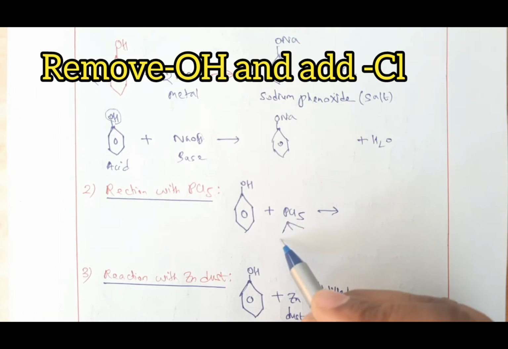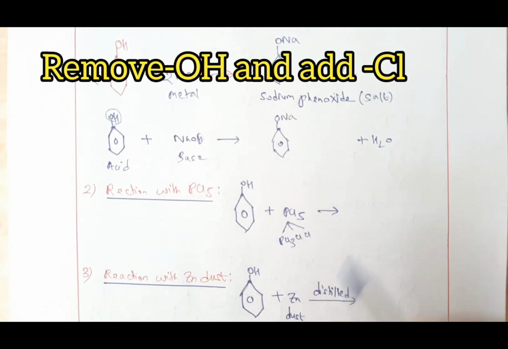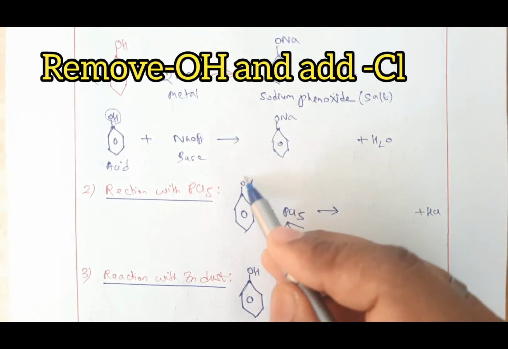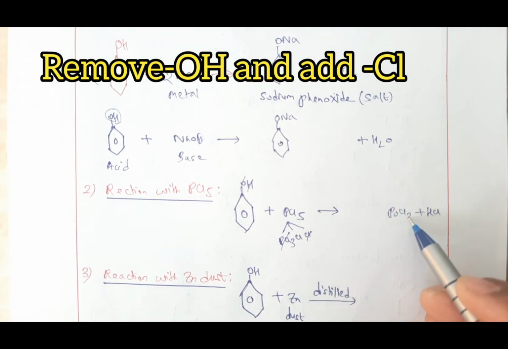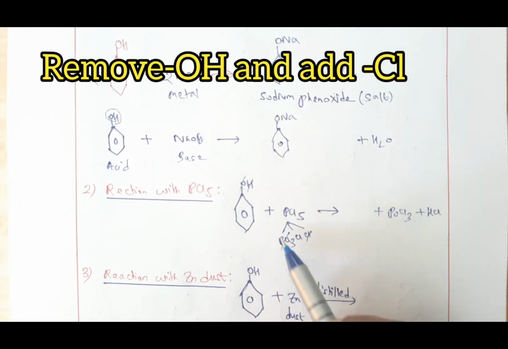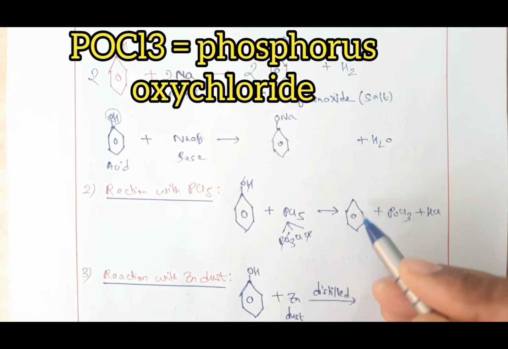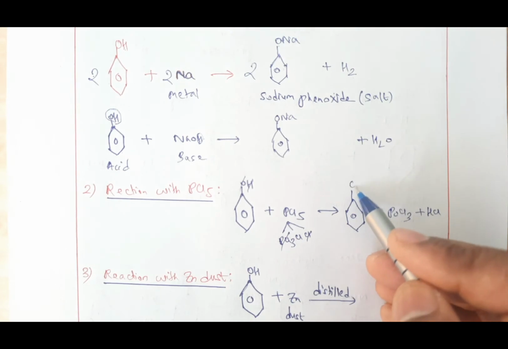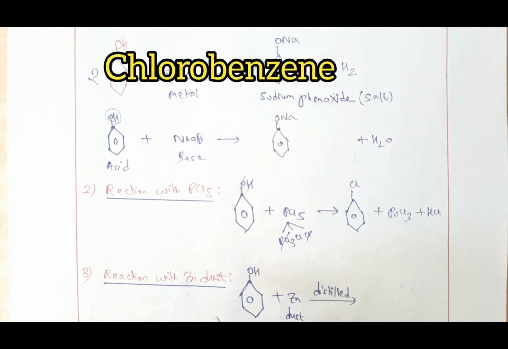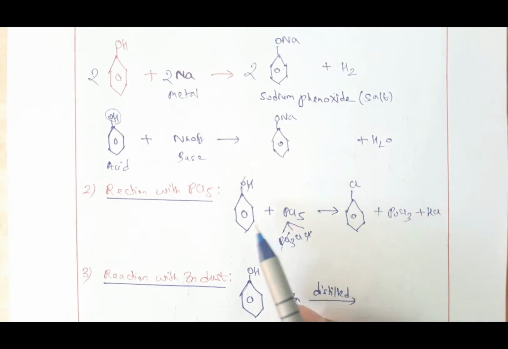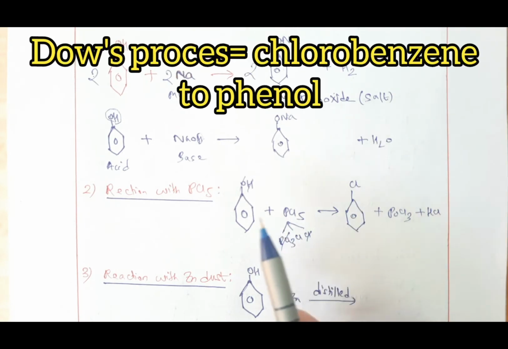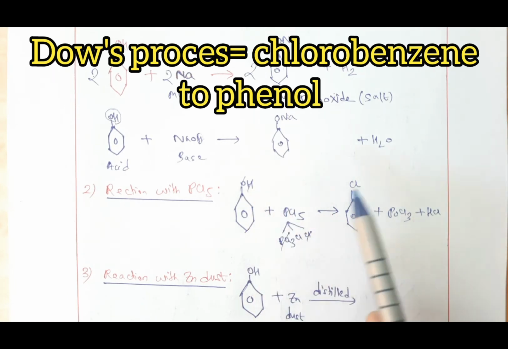So what we do here, we can break this PCl5, that is phosphorus pentachloride, like this. So when you break it, this H will go with this Cl to form HCl. And this O goes with PCl3 to form POCl3. And the name of this compound is phosphorus oxychloride. Now nothing is left in the benzene ring. Okay, now from here what is left? Chlorine will come up to form chlorobenzene. If you remember, in the preparation portion, we prepared phenol from chlorobenzene by Dow's process, but this is the opposite of that. So when you put PCl5 to phenol, it converts to chlorobenzene.